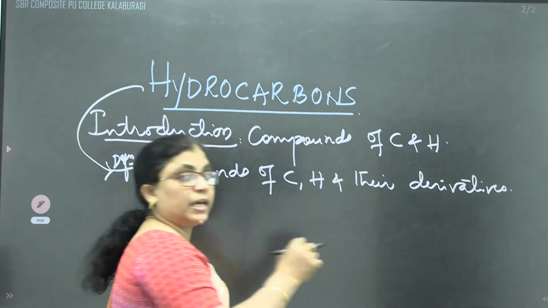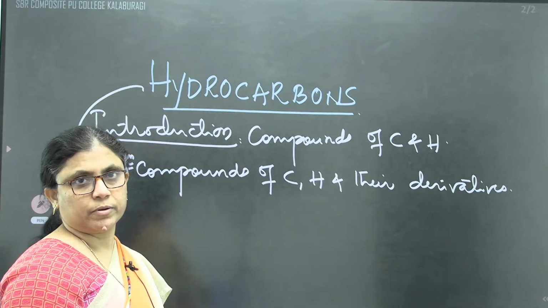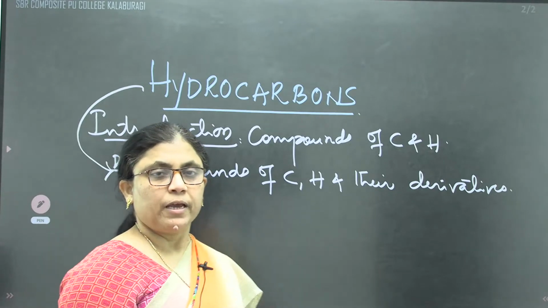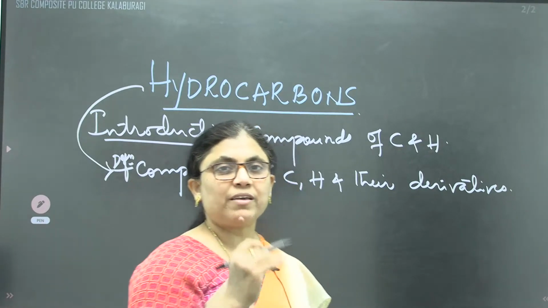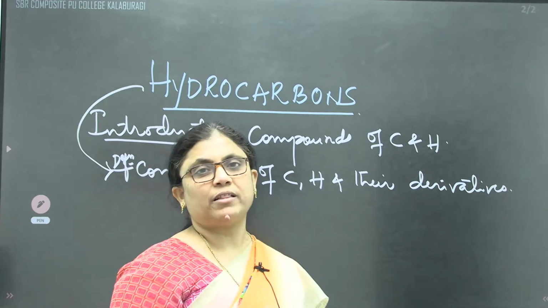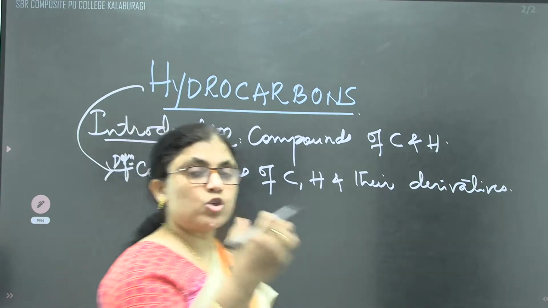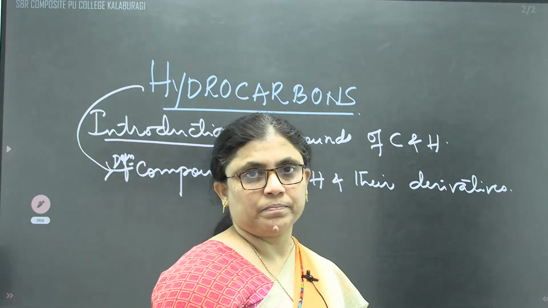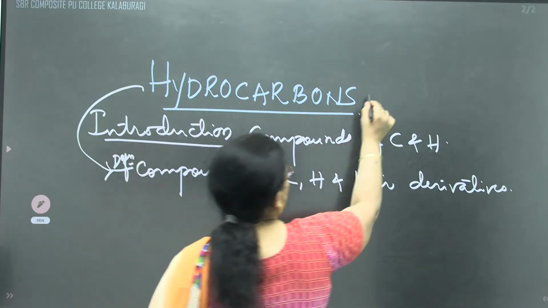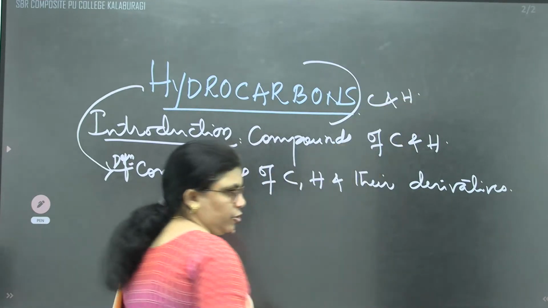And their derivatives. They are called hydrocarbons. One or all hydrogen atoms in a hydrocarbon are replaced by a functional group. We know very well that whenever we replace by a functional group, the functional group will decide the character. But in this topic, without functional groups, we are dealing with only carbon and hydrogen.